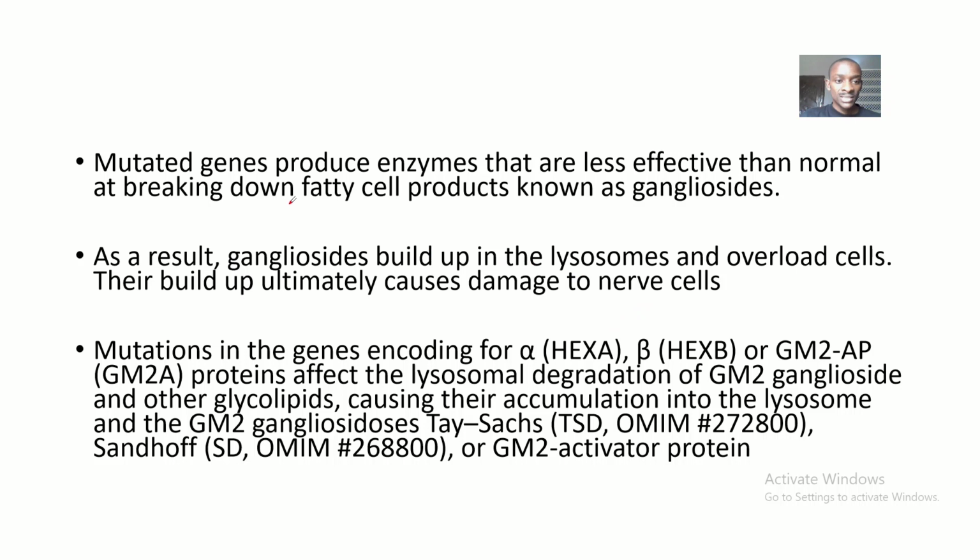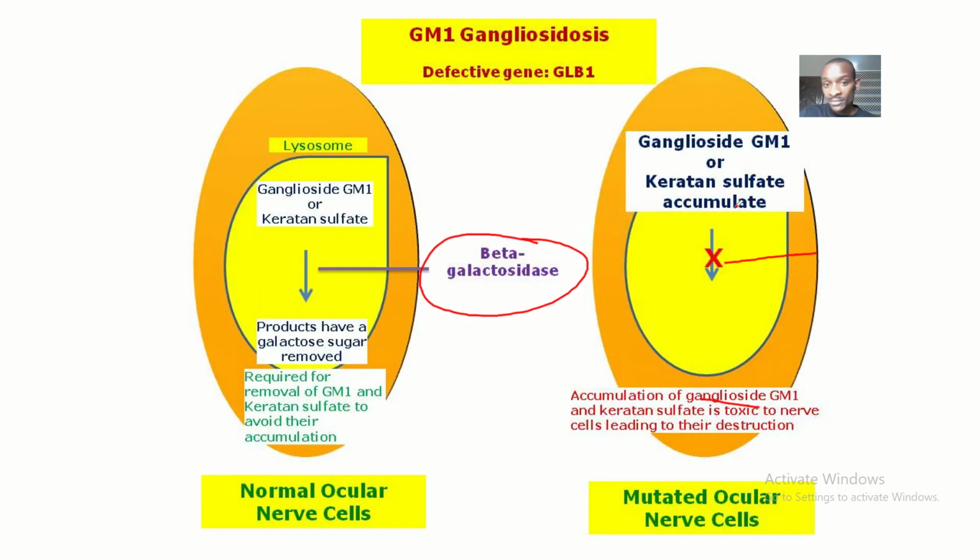So basically, guys, mutated genes produce enzymes that are less effective than normal at breaking down fatty cells called gangliosides. These gangliosides are basically fatty cells, and they need enzymes to break them down. In this case, it is beta galactosidase. So if there's a mutation, then this beta galactosidase is not produced anymore, causing that fatty acid to